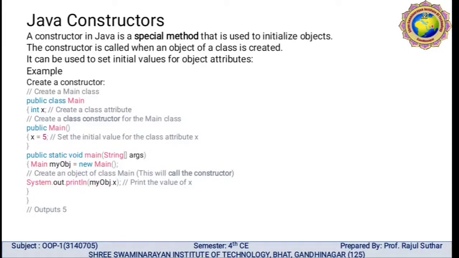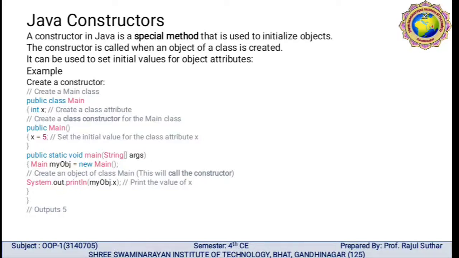A Java constructor is a special method that is used to initialize the object. The constructor is called when an object of a class is created. It can be used to set the initial value for object attributes. We can say that a constructor is a special member function used to initialize the field members of an object.